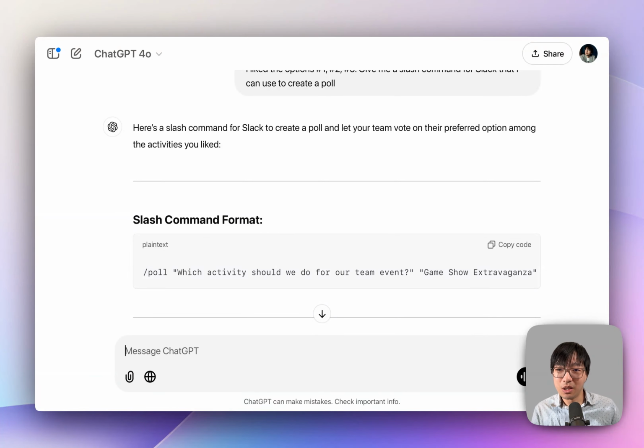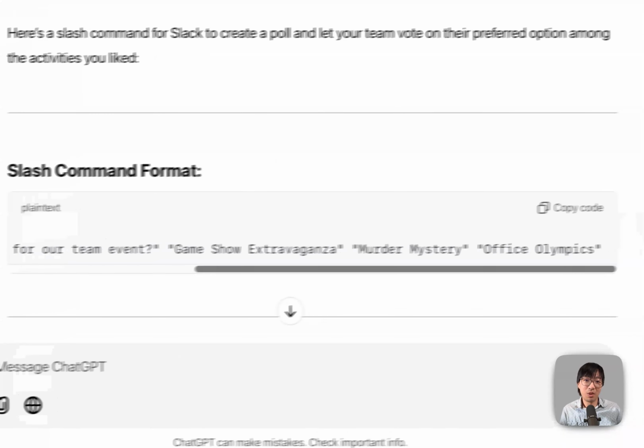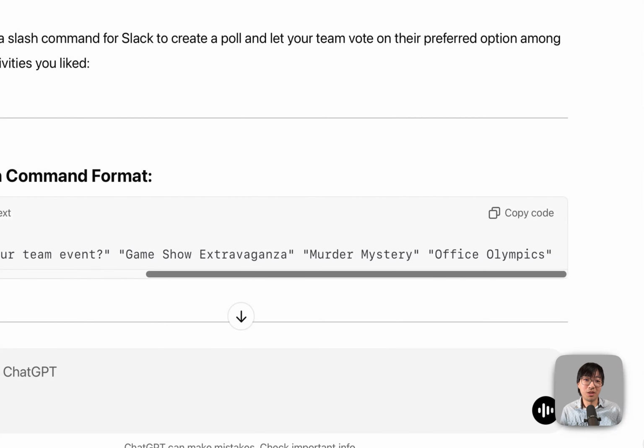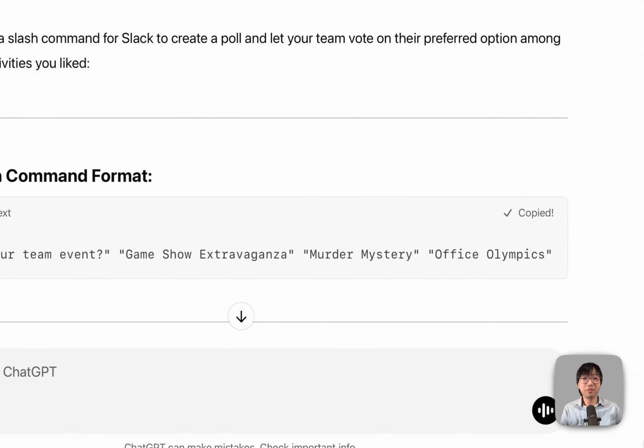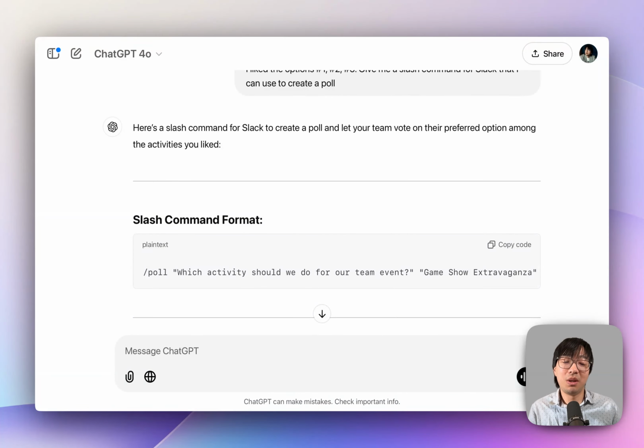So it created a slash command poll: which activity should we do for our team event, game show, mystery murder, and the office Olympics. And all I do is copy this and paste it into Slack or Teams or whatever collaboration tool you use, and it generates the poll that I can then just wait for people to vote on and then execute on the ideas.